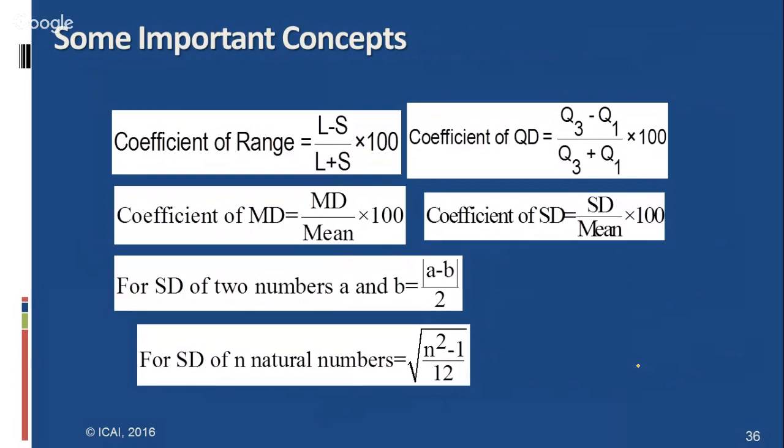Some important concepts related to the range: quotient of range, quotient of MD, and for two numbers A and B, the range is the difference of the numbers, and the standard deviation is the difference by 2. The standard deviation of the first n natural numbers is the square root of n square minus 1 by 12. These are the important formulas in the quotient of quartile deviation, quotient of range, quotient of mean deviation, SD of two numbers, and quotient of SD, which we call also CV, the coefficient of variation.